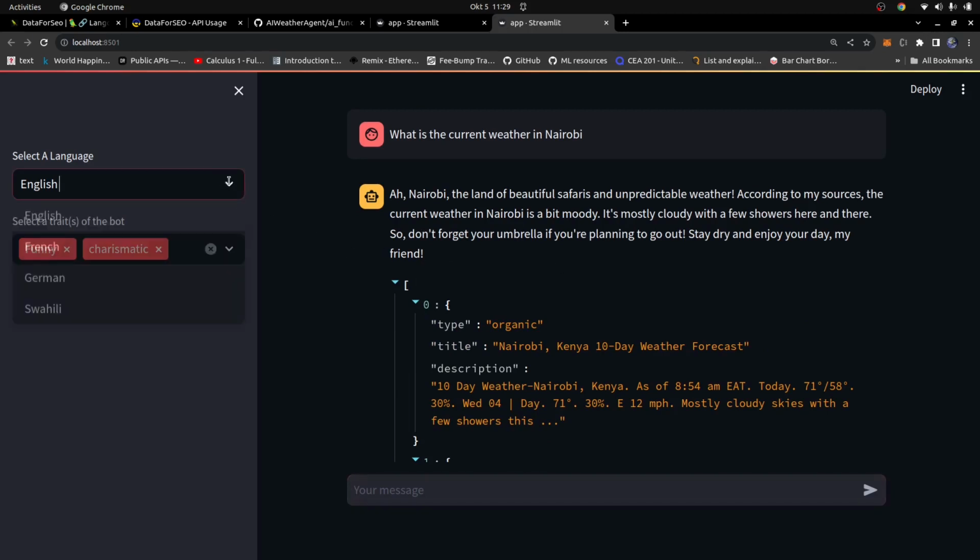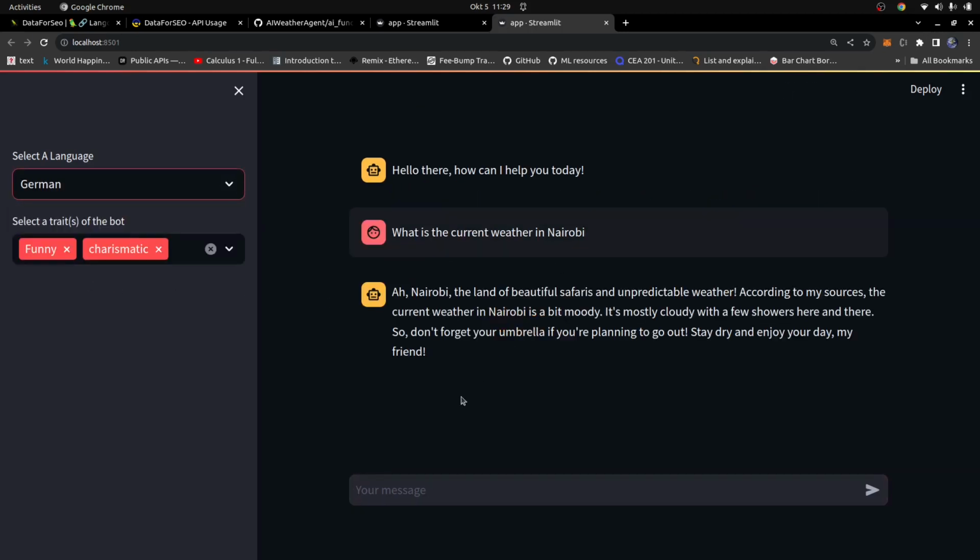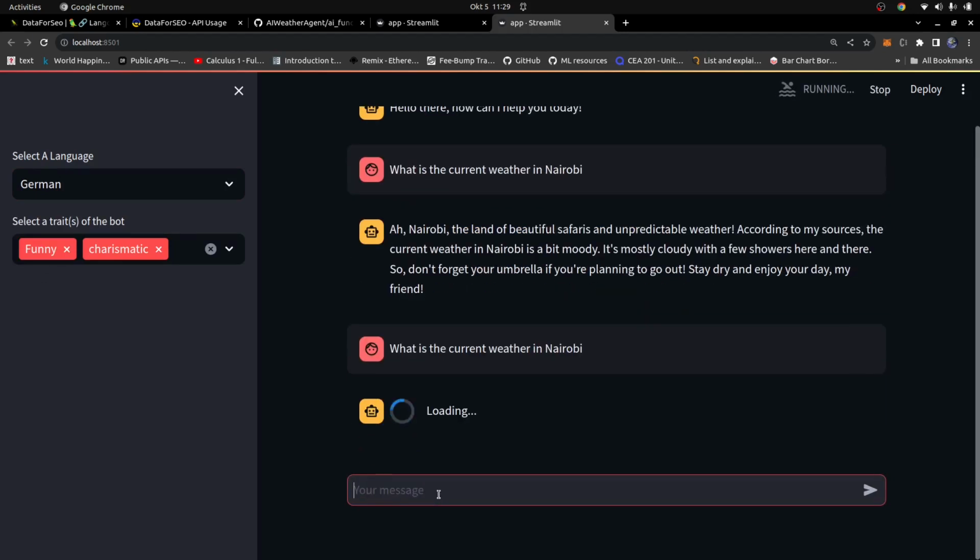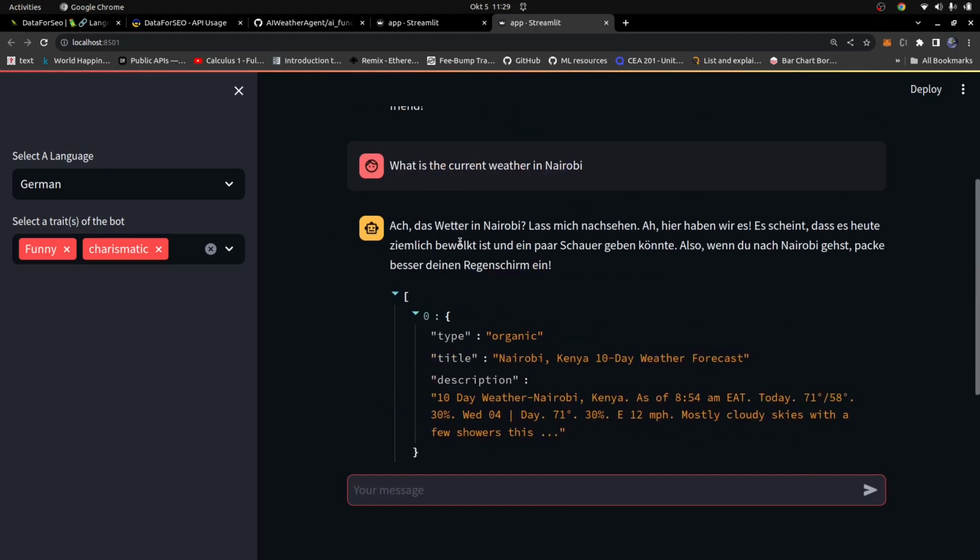You can change this to any language you want, German, and then ask the question again. I don't speak German, but for those watching who speak German, you can let us know if the bot is correct or wrong. Let's see how it goes. You can see the weather information from Nairobi, and we have this in German right there. I don't know if that's really German.